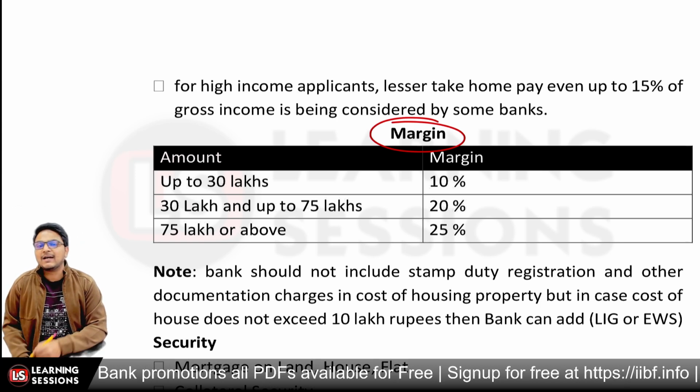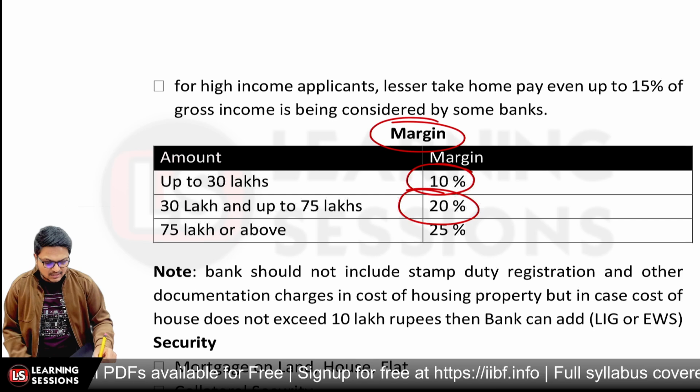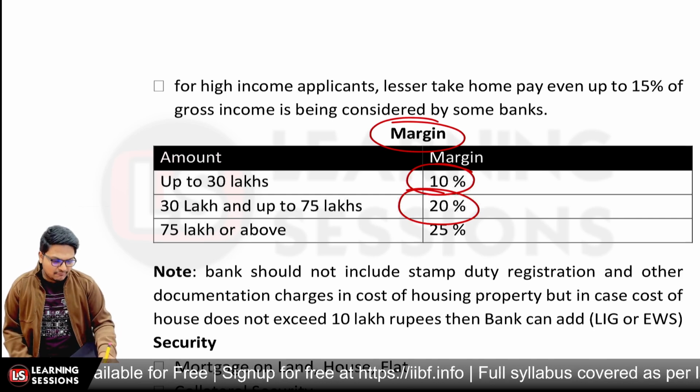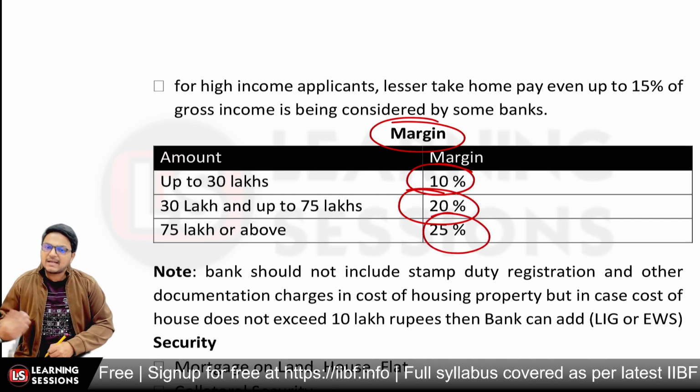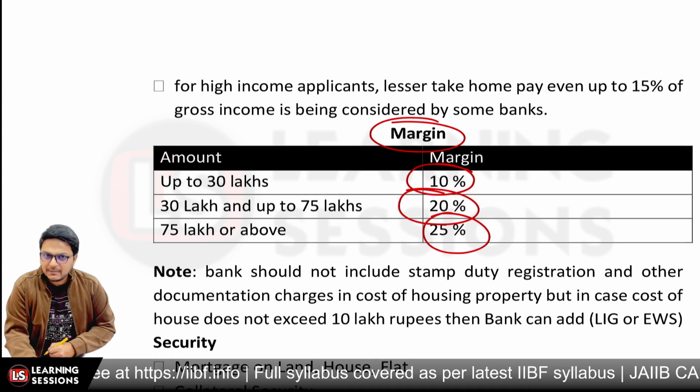Up to 30 lakh rupees, the margin percentage is 10%. For 30 to 70 lakh, it is 20%. And for 75 lakh and above, 25% of margin is to be maintained. But as I say, this particular margin may vary from bank to bank, right?